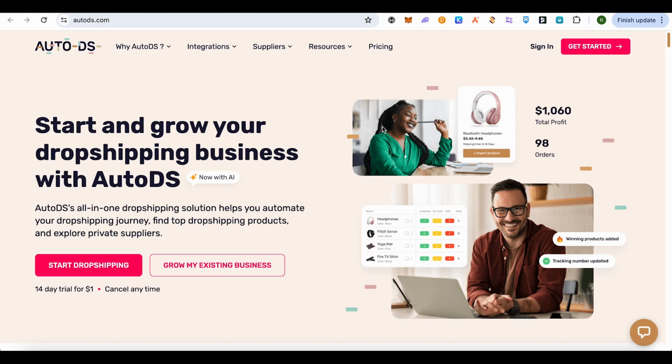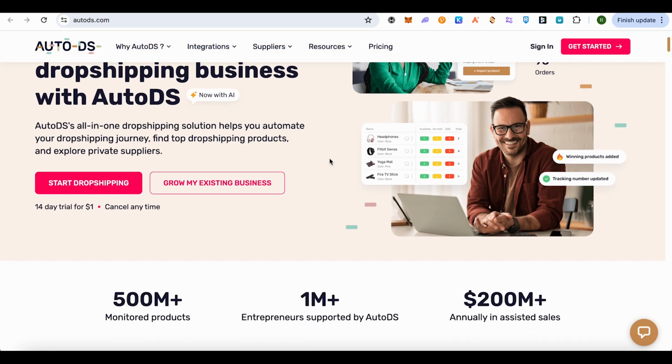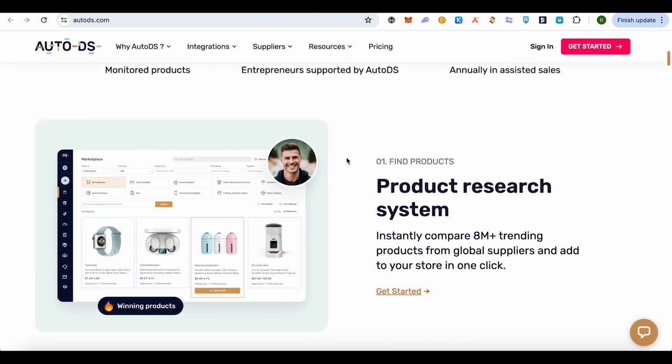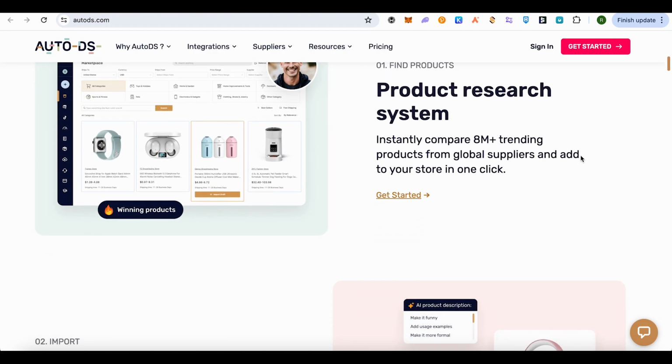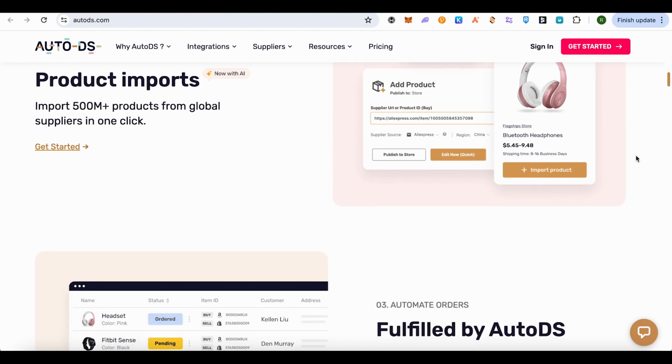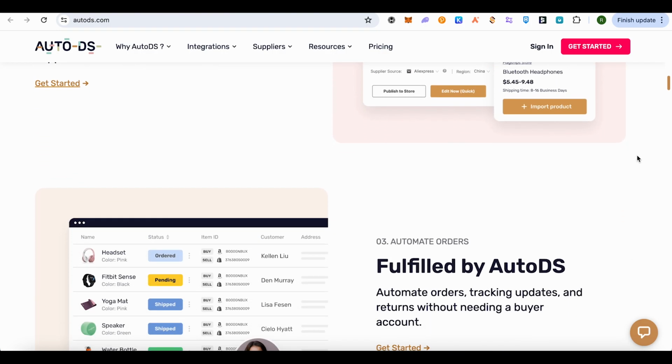So first let's talk about AutoDS, and here you can integrate not only with just Shopify but also with eBay, Facebook, Etsy, WooCommerce and Wix. There are many other integrations as well, and there is an inbuilt marketplace over here where you can find high quality products with fast shipping. You can import products from Amazon, AliExpress quite easily. Also, you can import the products or check out the products from TikTok, and this way you would be able to find the products which are in trend and you would be able to integrate in a better way.